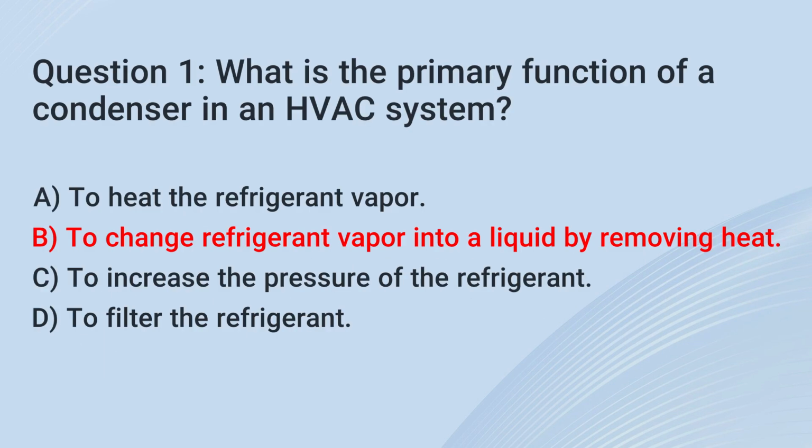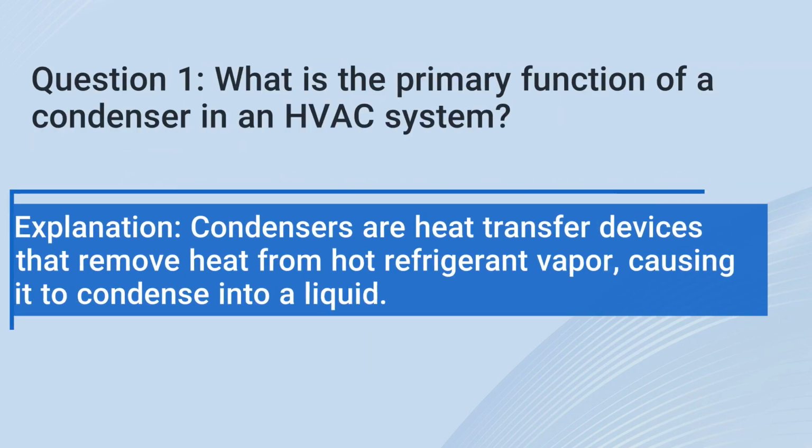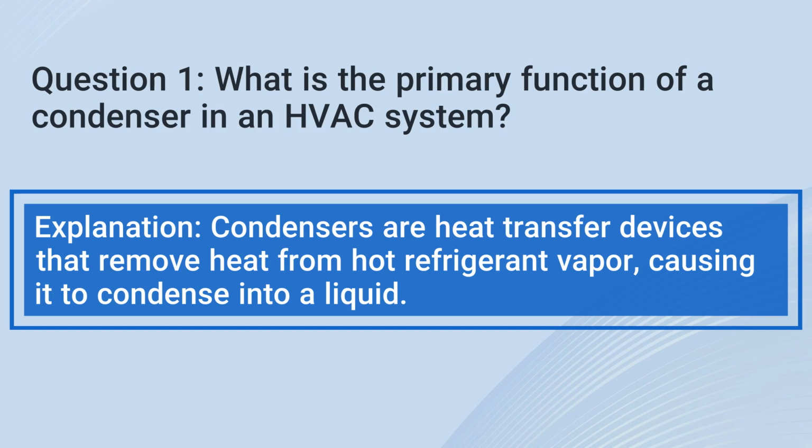The correct answer is B. To change refrigerant vapor into a liquid by removing heat. Explanation: condensers are heat transfer devices that remove heat from hot refrigerant vapor, causing it to condense into a liquid.